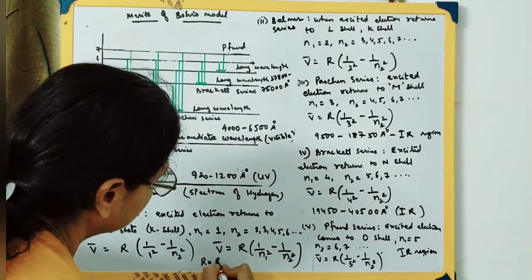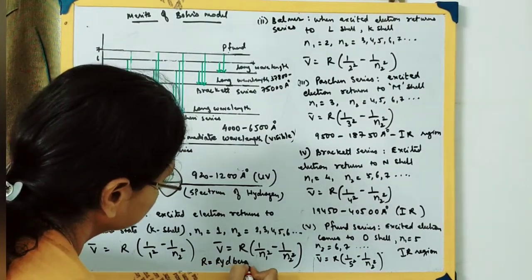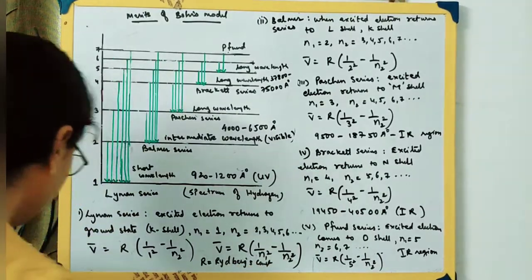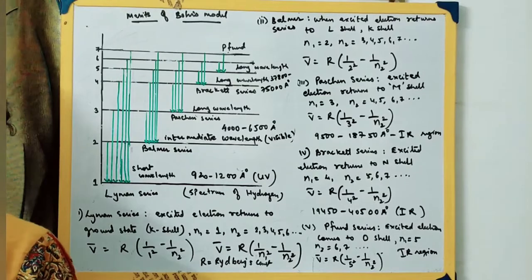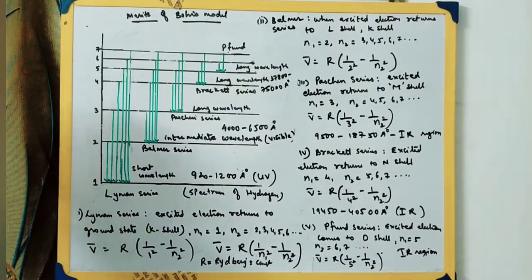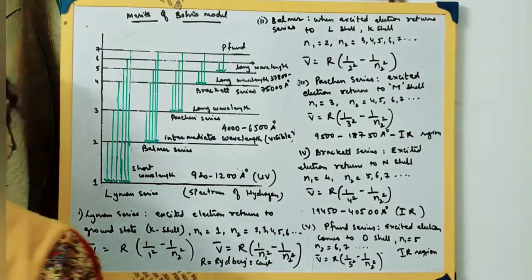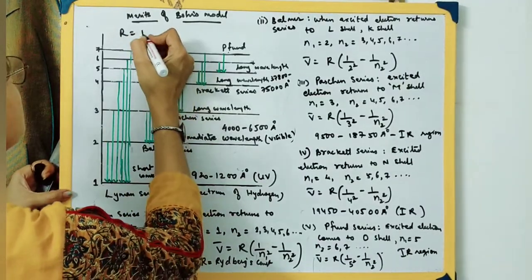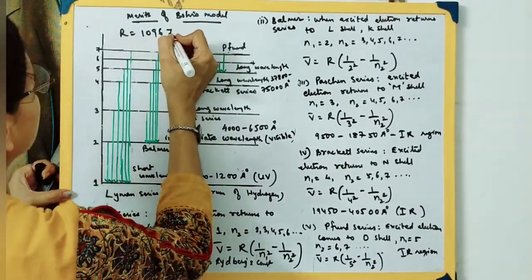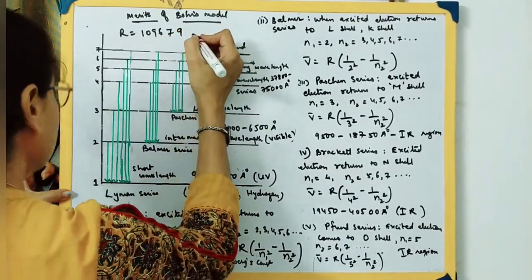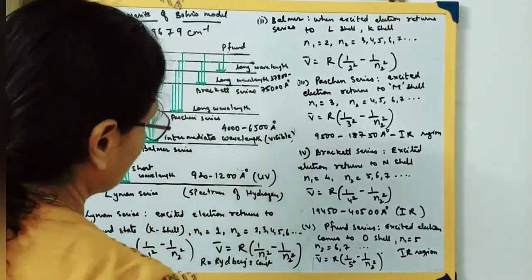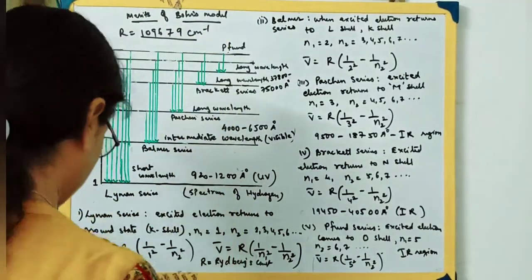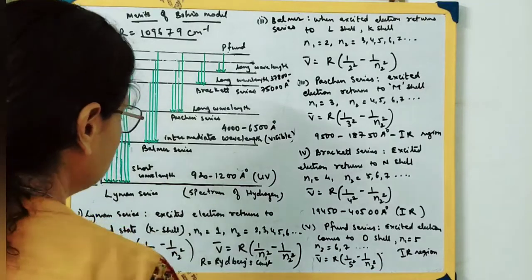The value of R, which I already gave you, let me write down once again: 109677, or 109679 per centimeter. This is the value of Rydberg's constant. Okay, so in this way we get the Lyman series.